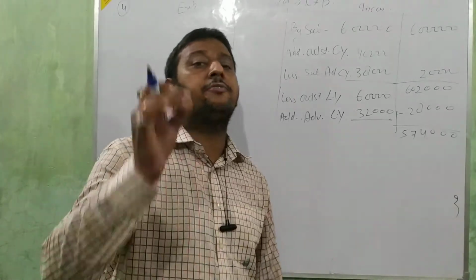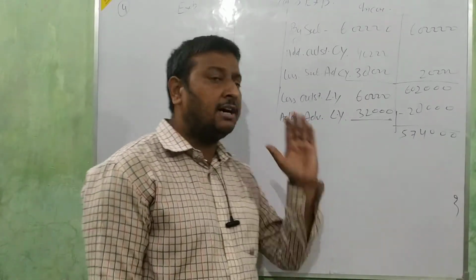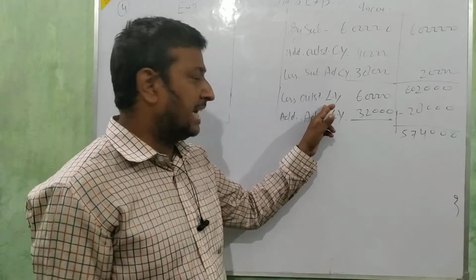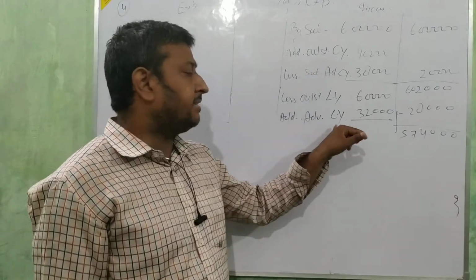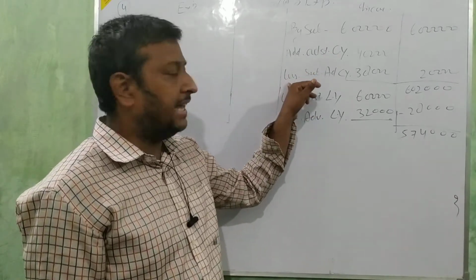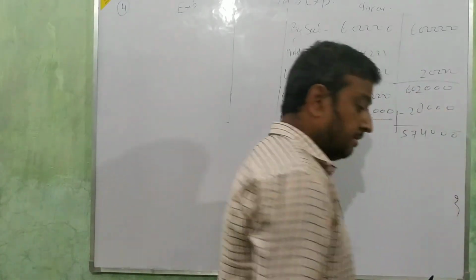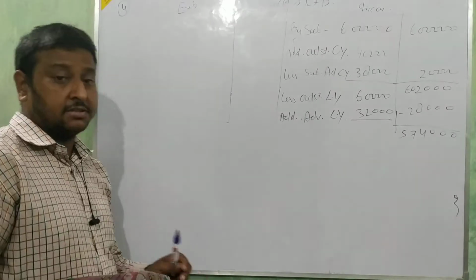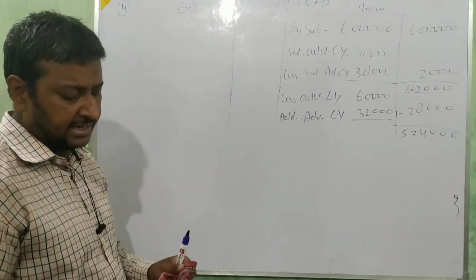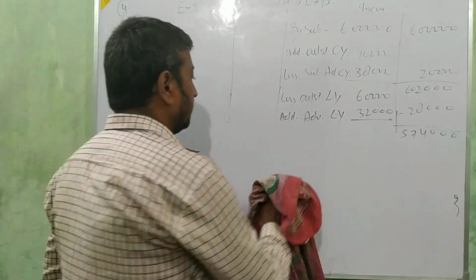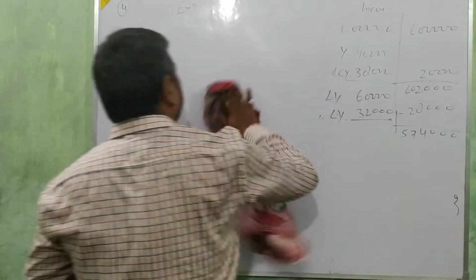Add outstanding of current year. If current year outstanding is given, then add it, less outstanding of last year. Add advance of last year, less advance of current year. Now we are going to see one full question in which we are going to make first the opening balance sheet, then income and expenditure account, then the closing balance sheet. Okay beta, that is the full question in which we are going to see this.